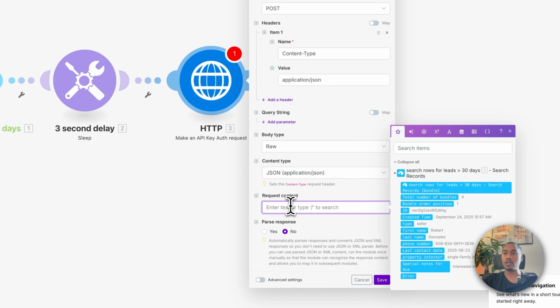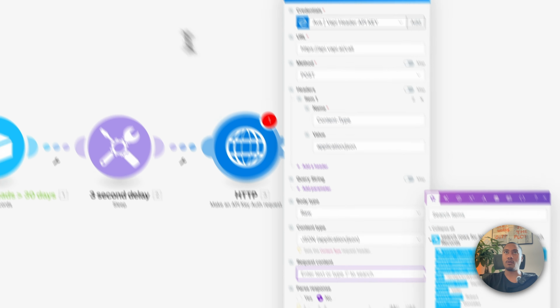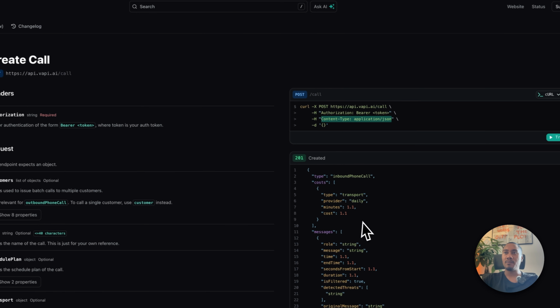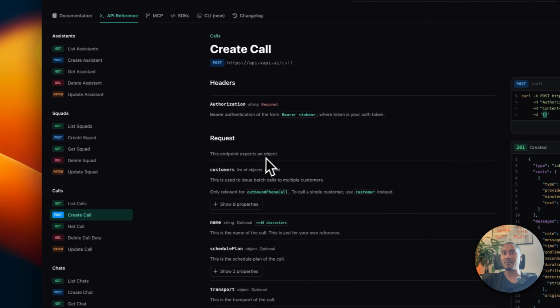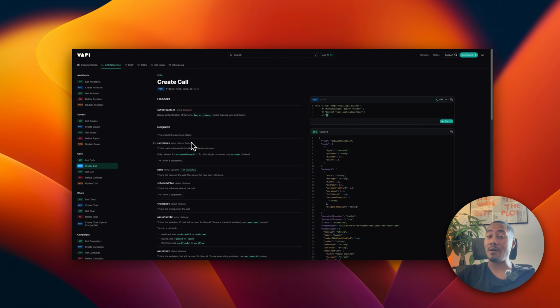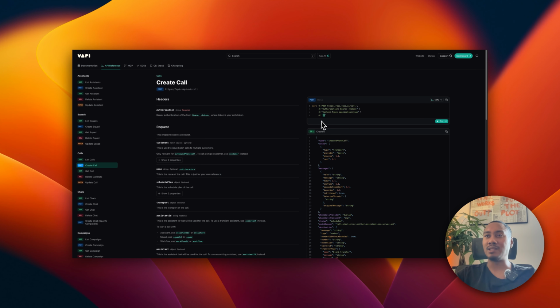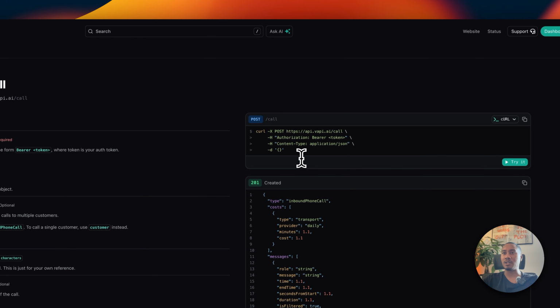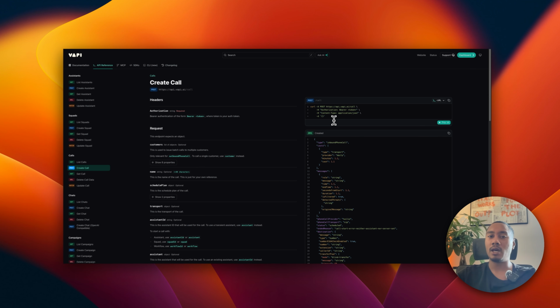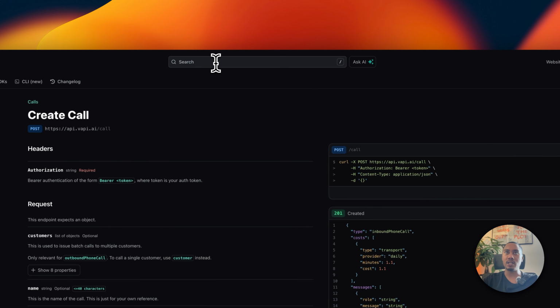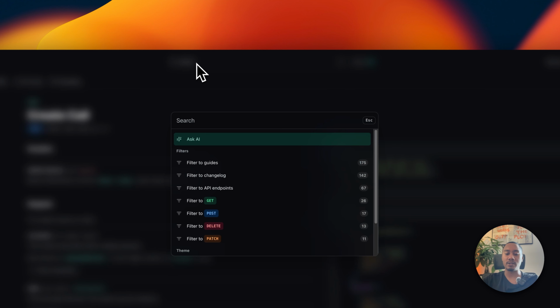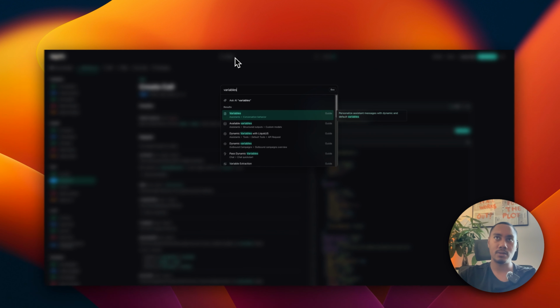Now this is where we're going to add our request body. If we look at the documentation, we can see the request body is pretty much just an empty object, meaning for this specific create call API that we're trying to interact with, it doesn't really provide much information on how we can create a call and pass dynamic variables. So to reference that, we're going to need to click on the search bar and type in variables.